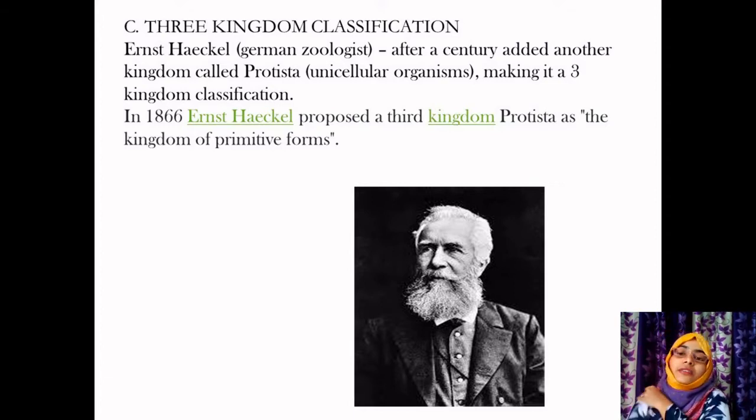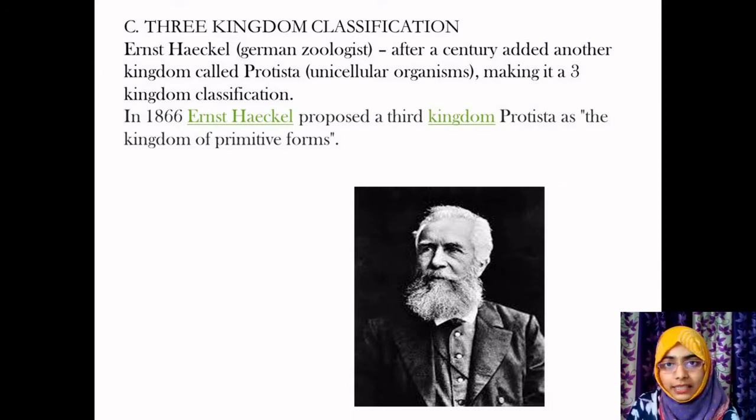Coming to the next slide. Further, we have three kingdom classification, by Ernst Haeckel, a German zoologist, who discovered after a century of two kingdom classification that there has to be another class for the unicellular organisms, and he discovered a class called Protista. He discovered a class named Protista for the unicellular organisms, making it a three kingdom classification.